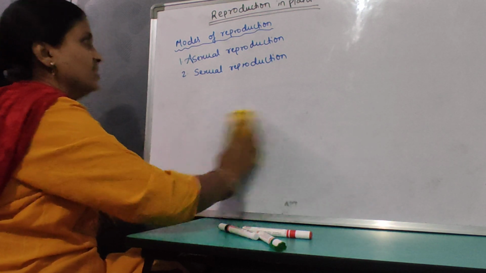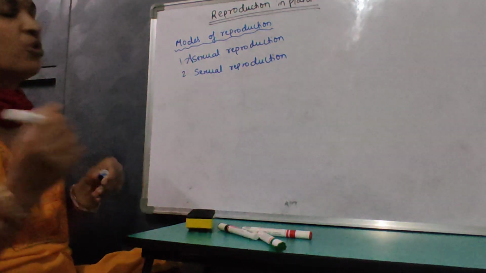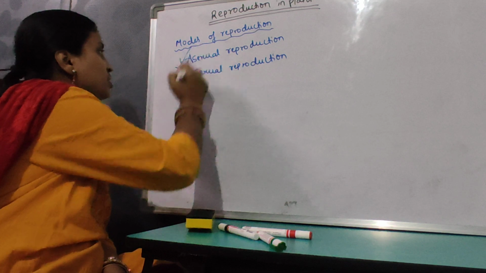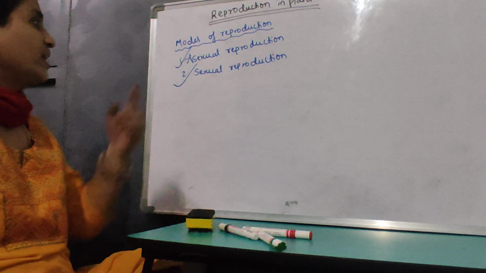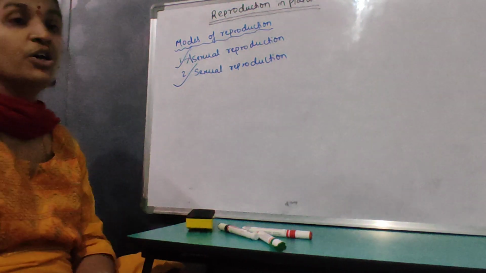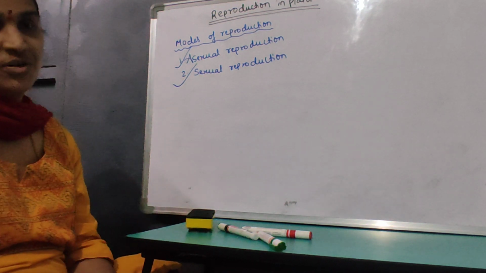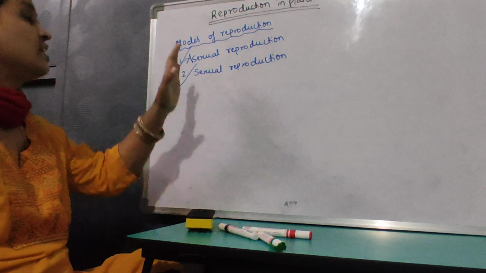This reproduction process is divided into asexual reproduction and sexual reproduction. You might be wondering what is asexual reproduction. The name itself suggests.